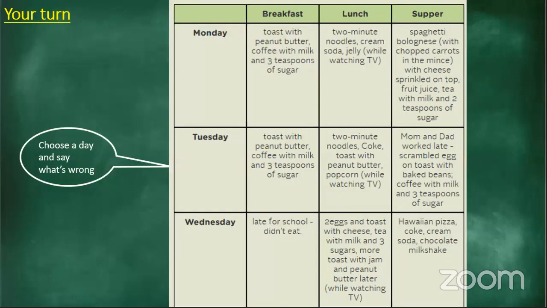JD also says all the days. Please share with us why, guys. Ixon says Wednesday supper was very unhealthy because it is unhealthy to eat so much sugar at night before bedtime. Simeka says Wednesday supper was unhealthy because they had pizza and sugary drinks, but instead they could have eaten salad with water. But it's more expensive to buy salad, Simeka. Remember we spoke about cost, but you are 100% correct. It's much healthier than eating pizza with a milkshake.